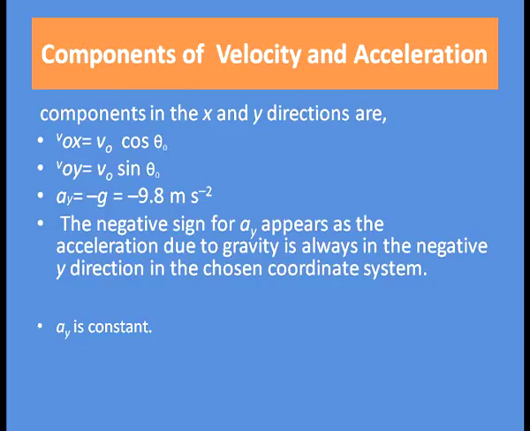Here the negative sign before g indicates that the acceleration due to gravity is always in the negative y direction, because the positive y direction is upward and g, that is acceleration due to gravity, is always in the downward direction, hence the negative sign is given here. Ay is constant, that means acceleration due to gravity is constant.